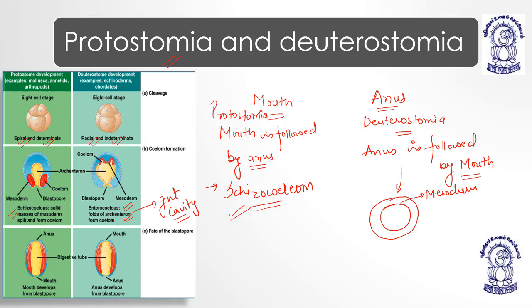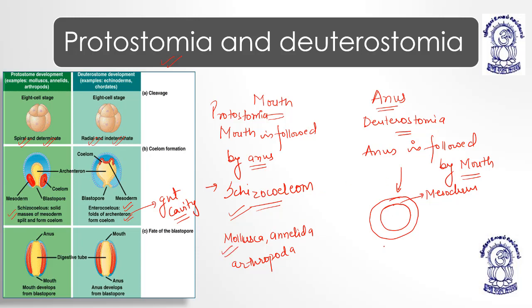What are the examples? Protostome development is basically seen in Mollusca, Annelida and Arthropoda. They all have protostomic development, meaning they have schizocoelom.